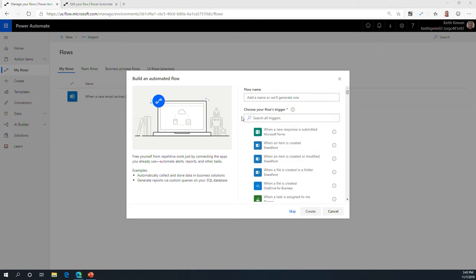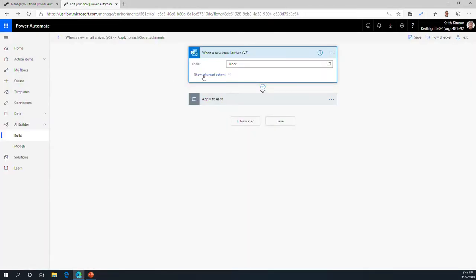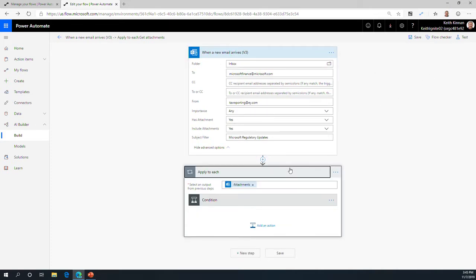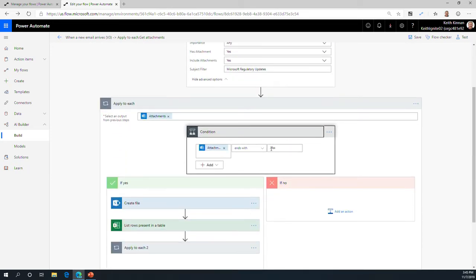Here's an example of a flow used by the finance department. When a new email arrives in their inbox, they can have differing conditions on it, such as looking at the subject, who it's from, and what kind of attachments are on it. When each mail arrives, they can look at the attachments and say, okay, these are Excel spreadsheets.